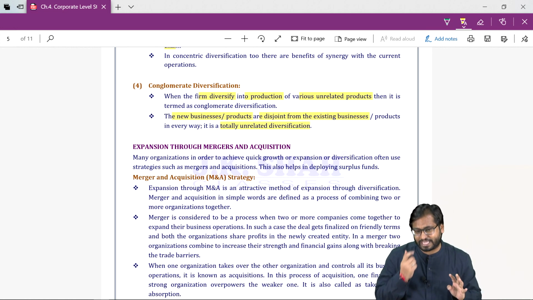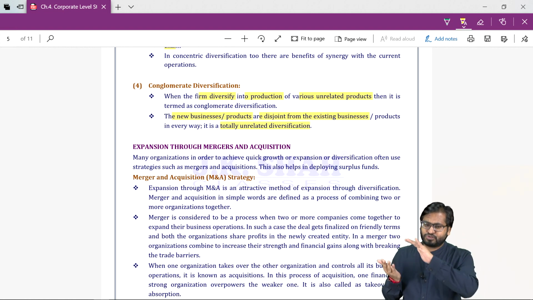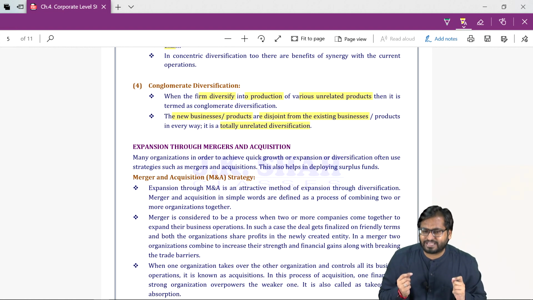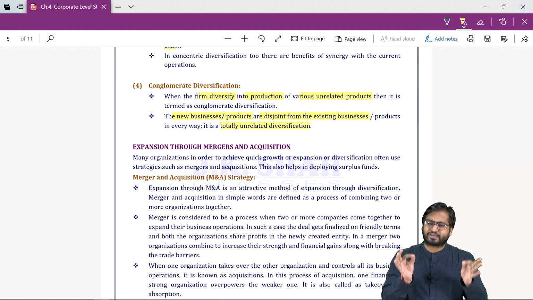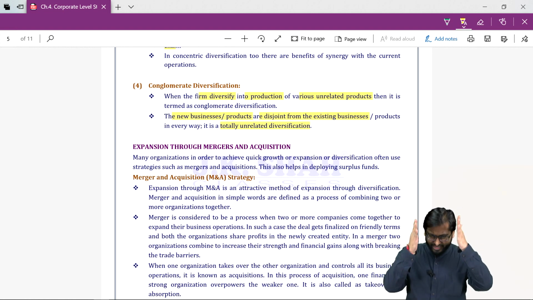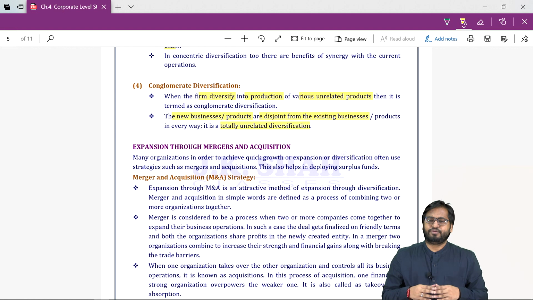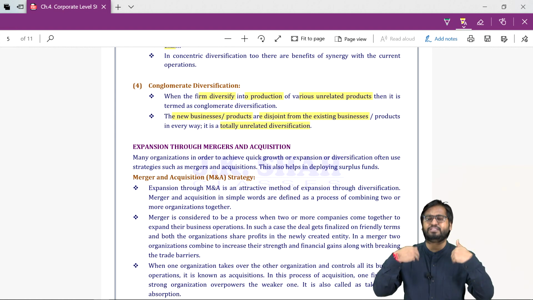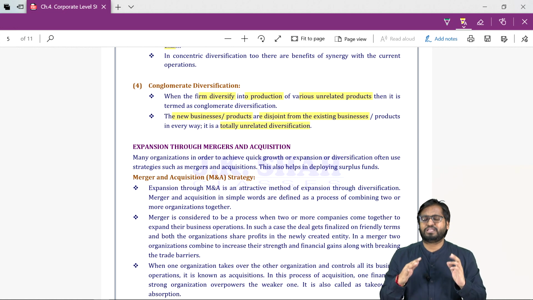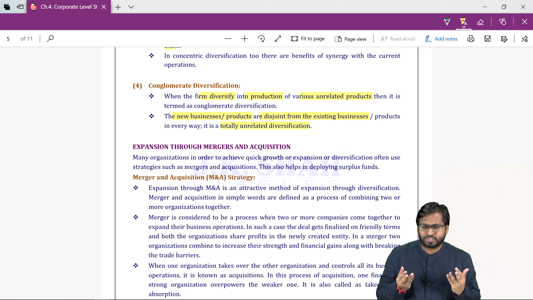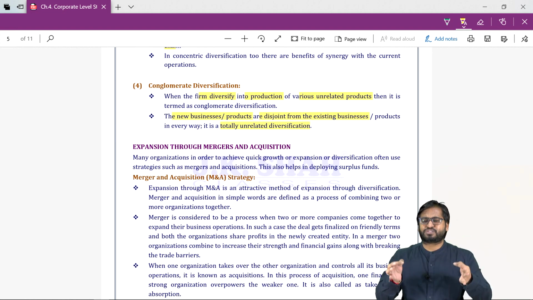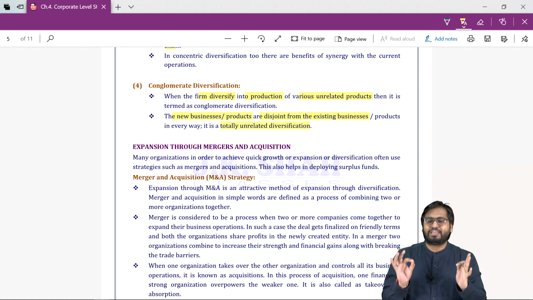Here also we have four types: vertical, horizontal, co-generic, conglomerate. The meaning remains the same. In a vertical merger, what do we do? We will be merging with either our suppliers or our distributors. So instead of starting my business from scratch, I will be merging with some other entity.